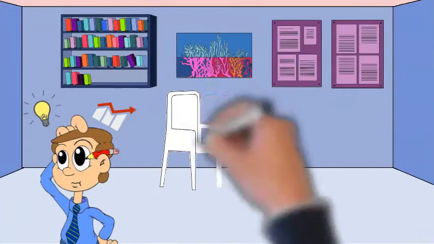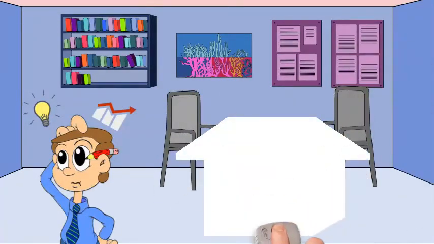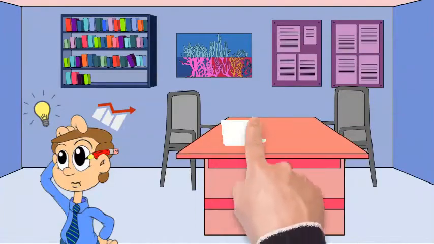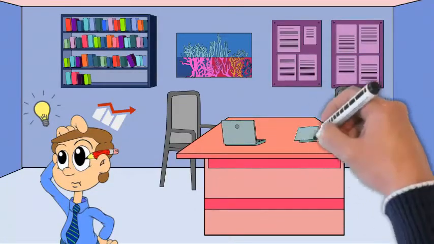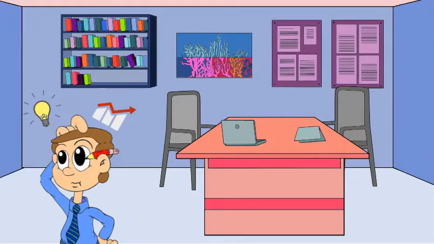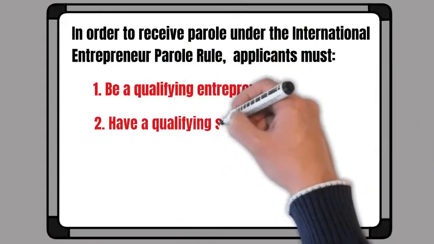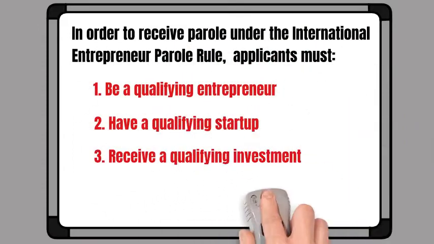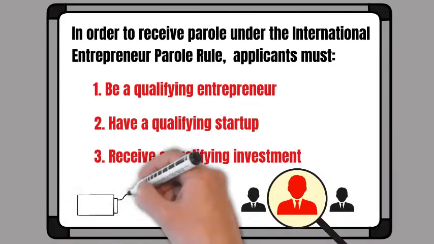The International Entrepreneur Parole Rule establishes the United States Citizenship and Immigration Services' authority to grant parole status to international entrepreneurs who can demonstrate that they would provide a significant public benefit to the United States. In order to receive parole under the International Entrepreneur Parole Rule, applicants must 1. Be a qualifying entrepreneur, 2. Have a qualifying startup, and 3. Receive a qualifying investment.